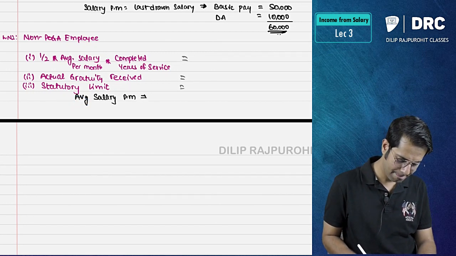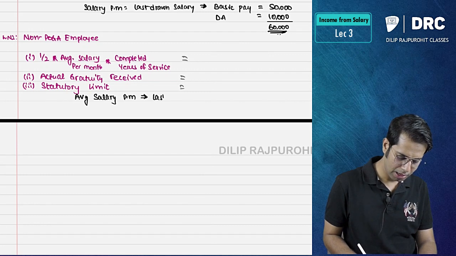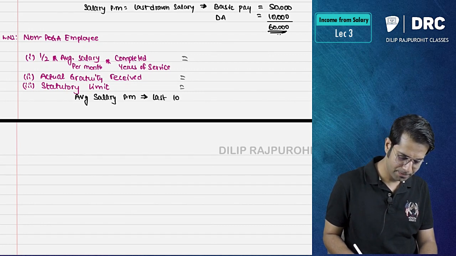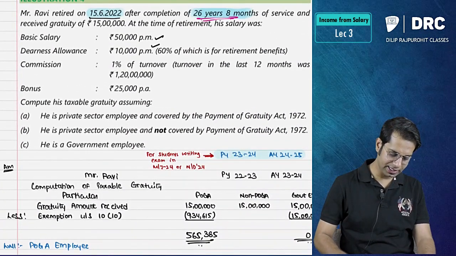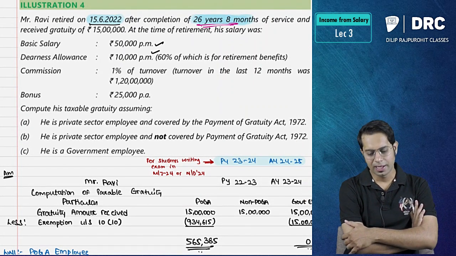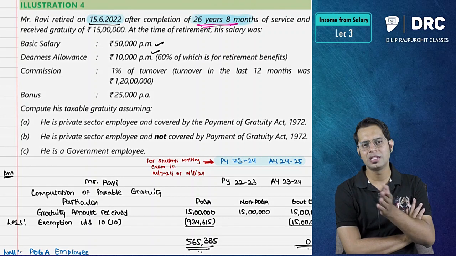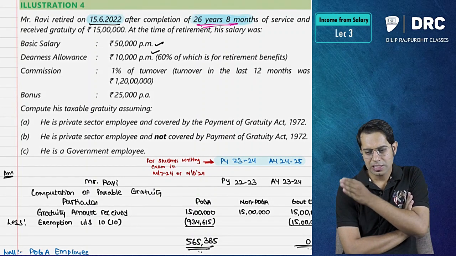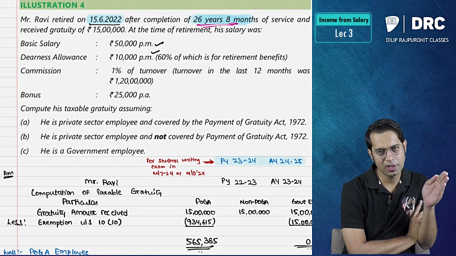I should take last 10 months average. See, in the present case, they have not given any information with respect to increment in salary. They have not told whether their salary has been increased or not. So obviously, can I say for last 10 months it is 50,000?